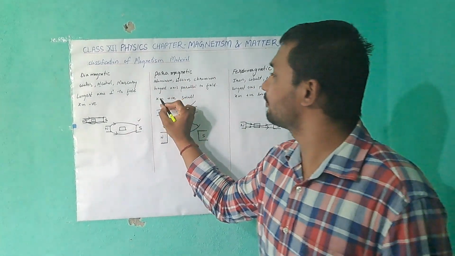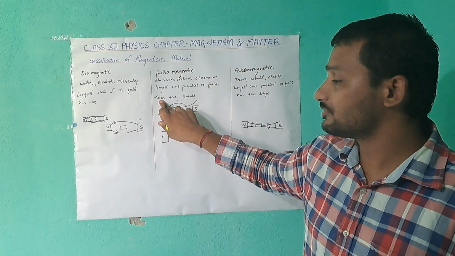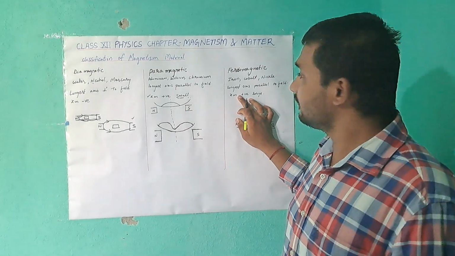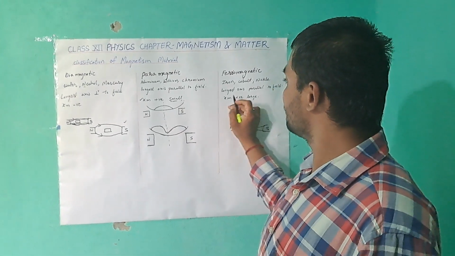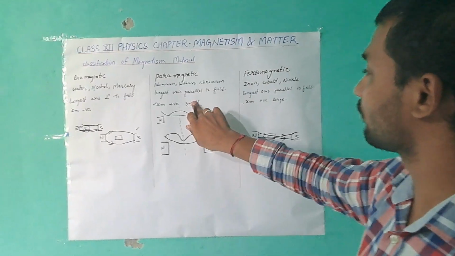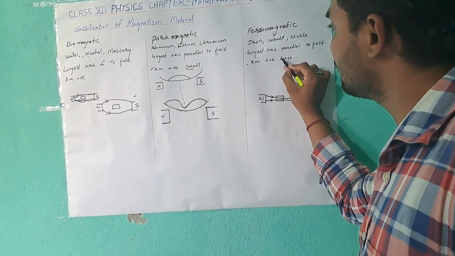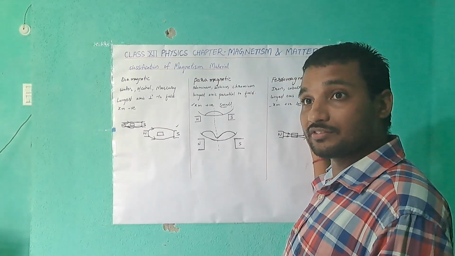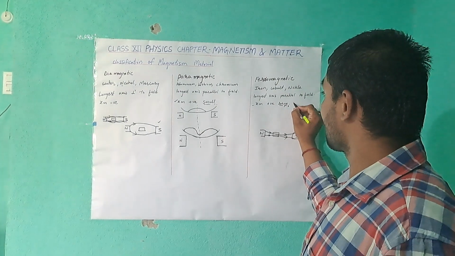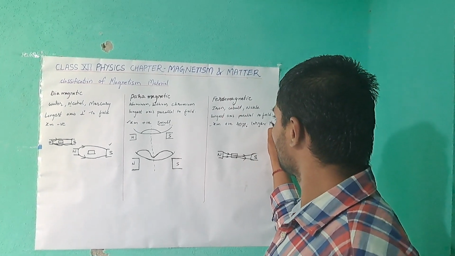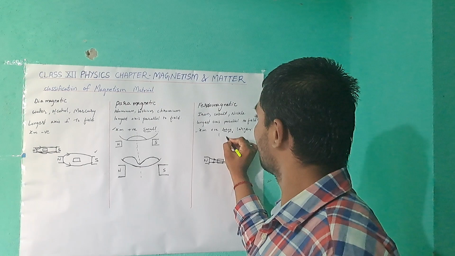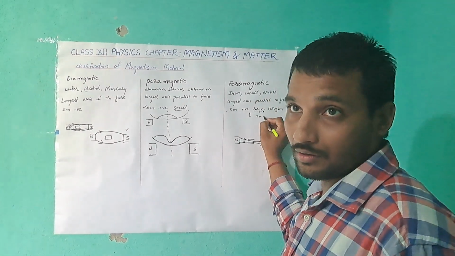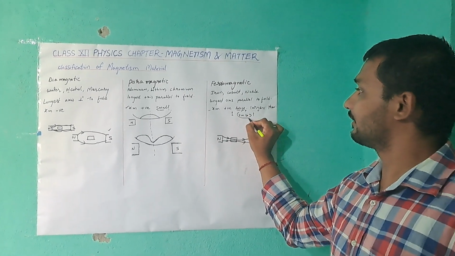What is it in case of paramagnetic? The susceptibility is positive and small. In case of ferromagnetic, the susceptibility is also positive, but large. That means the susceptibility is larger than 1.